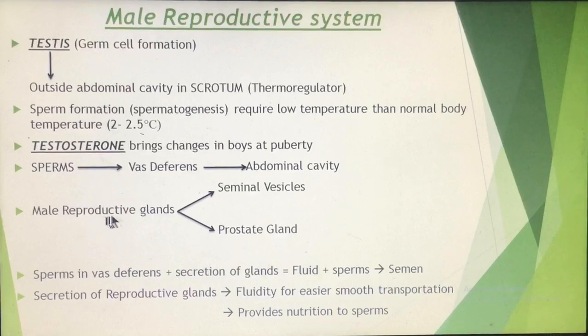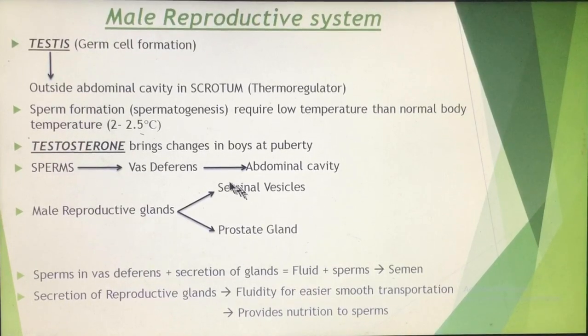In the abdominal cavity certain male reproductive glands are present. What are those male reproductive glands? A pair of seminal vesicles is present. One prostate gland is present, and there is a third male reproductive gland which is known as Cowper's gland or bulbourethral gland. The function of these glands, as you know, of any gland, is to secrete a secretion.